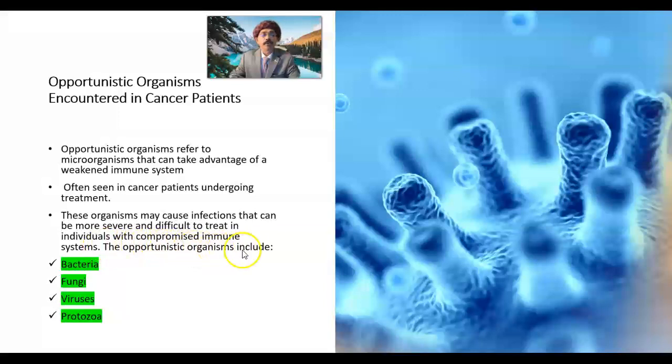The opportunistic organisms include bacteria, fungi, viruses, and protozoa. Multiple bacteria, many types of fungus, viruses, and protozoa may cause opportunistic infection in a patient who is suffering from immunosuppression, getting chemotherapy, or having surgery. So they may have more chance to get infection.